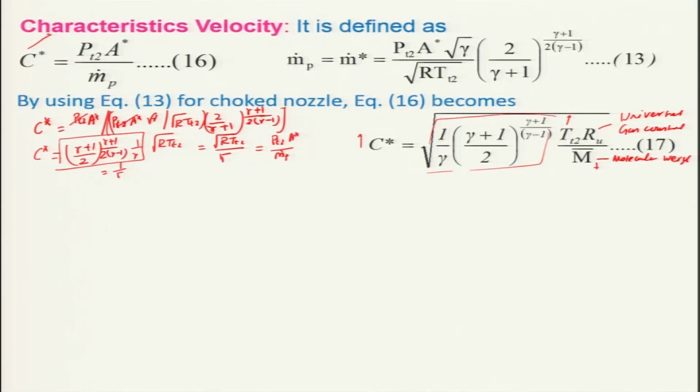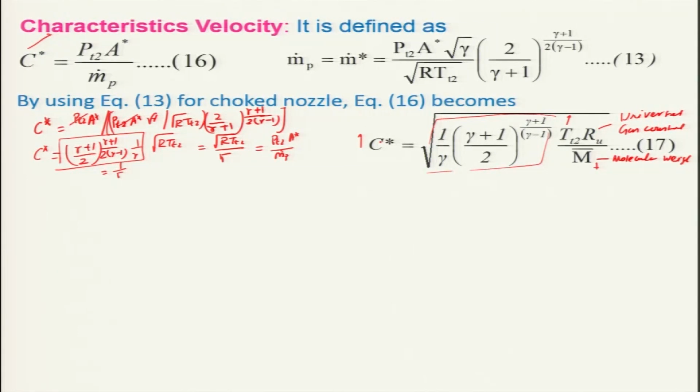Therefore, this is an important parameter for finding the performance of combustion in the thrust chamber, and we will see subsequently how C star varies with temperature and for a particular gamma.